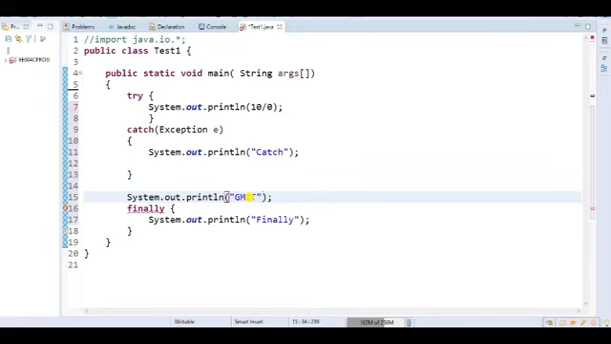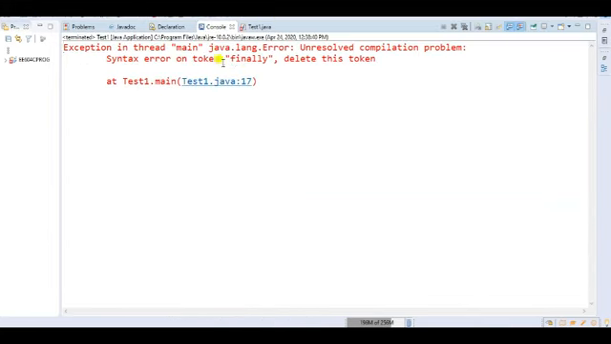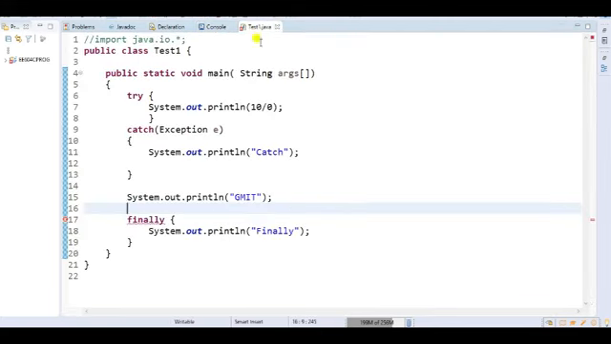Right? So this statement is valid, but this finally is not associated with this try block. So I will get a compile time error. Let's see. I will get a compile time error. Why? Because this finally block is not associated with this try block.